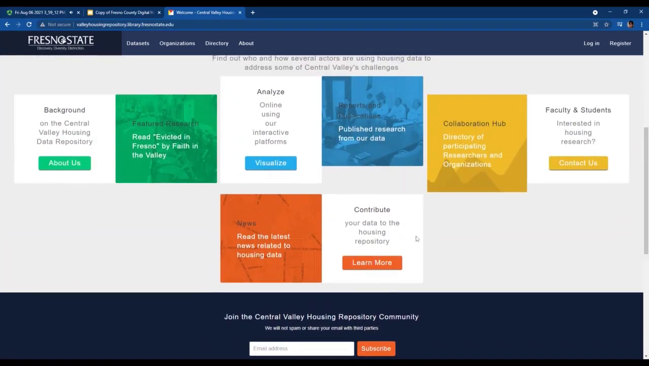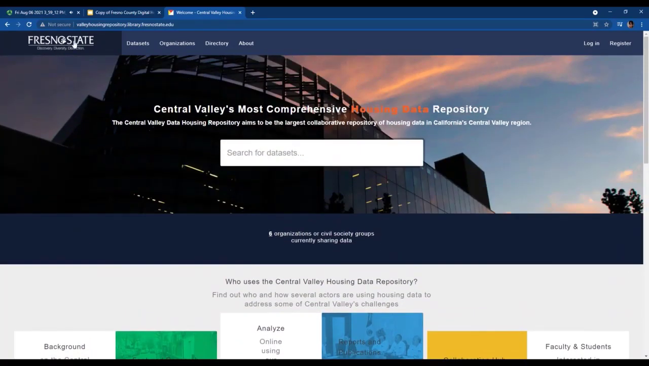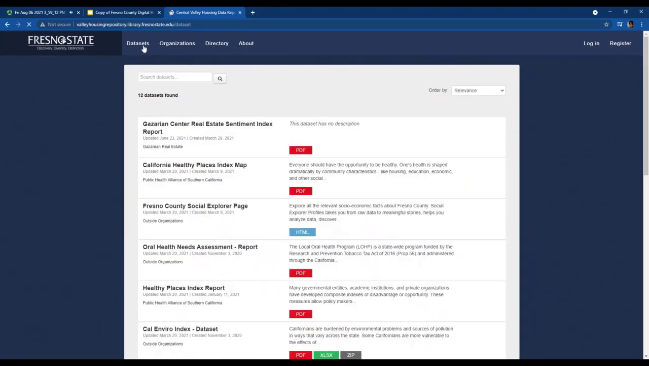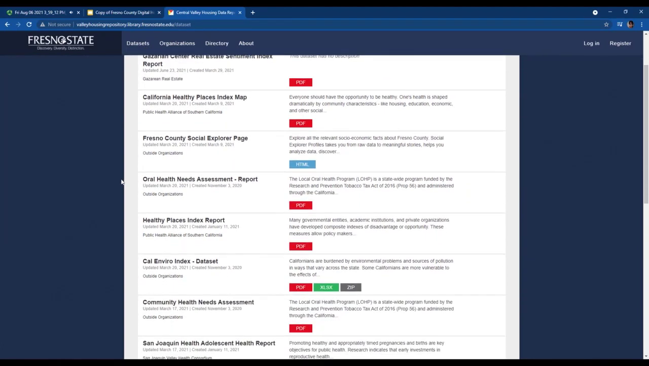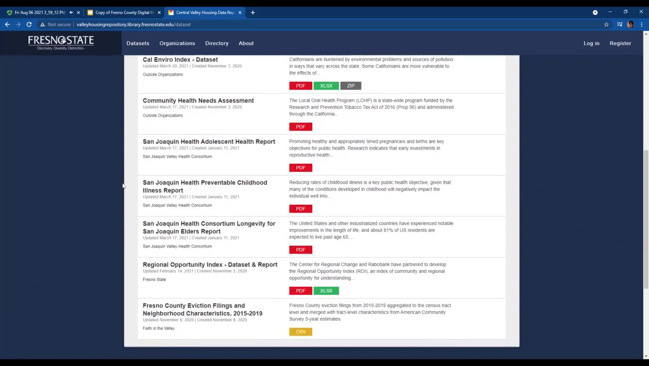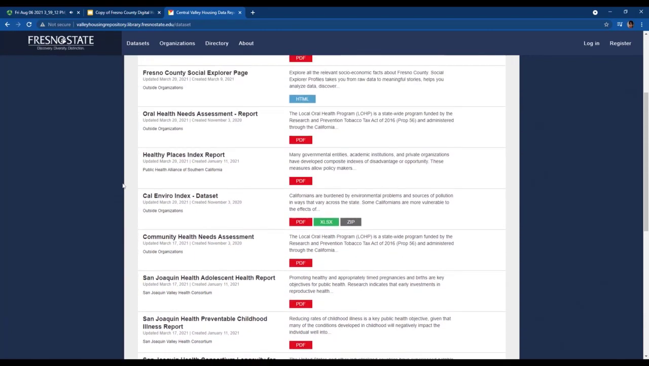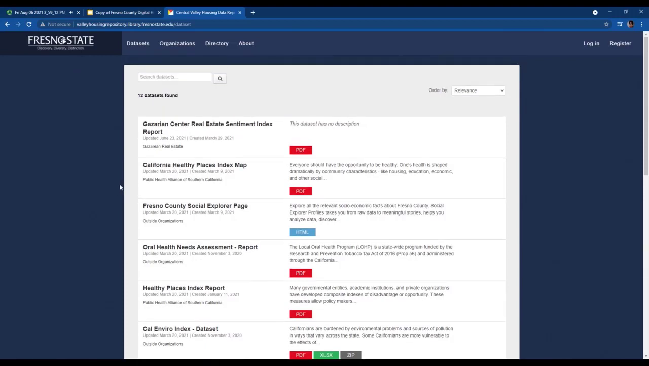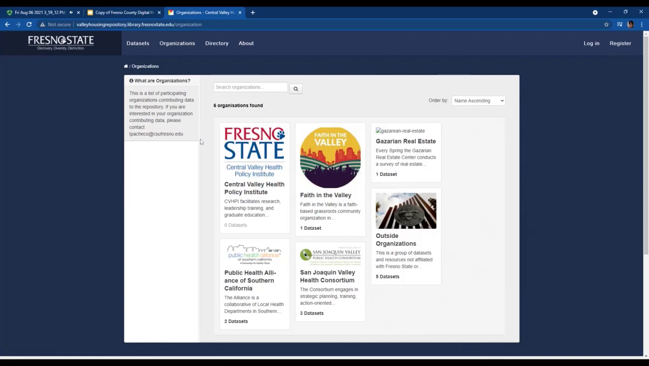At the top of the page, you'll find 6 links that'll guide you to more information about the repository. If you click on datasets in the upper left corner, you'll be directed to the list of currently available datasets and information that we've received from collaborating organizations or faculty members. If you click on organizations, you'll be directed to a page that shows you a list of participating organizations who are currently contributing data to the repository.